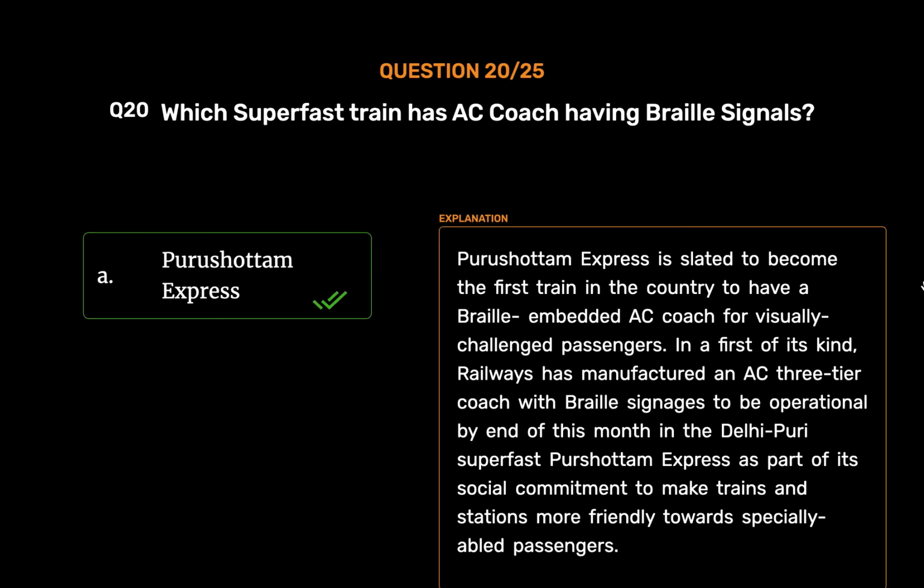Purushottam Express. Purushottam Express is slated to become the first train in the country to have a braille-embedded AC coach for visually challenged passengers. In a first of its kind, Railways has manufactured an AC 3-tier coach with braille signages to be operational by end of this month in the Delhi-Puri Superfast Purushottam Express as part of its social commitment to make trains and stations more friendly towards specially abled passengers.